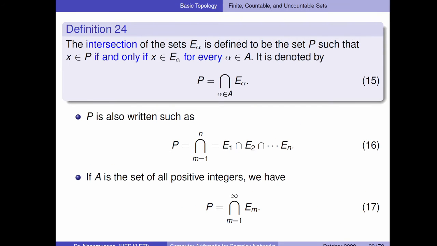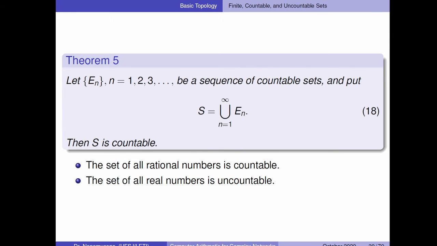It's slightly different. The intersection between two sets can be given by 15. You can write 15 as well as 16 or 17. Theorem 5: if you have a sequence of countable sets, you can put it in equation 18. The set of all rational numbers is countable. That's something that I would really like you to think about. The set of all rational numbers is countable. However, the set of all real numbers is uncountable.